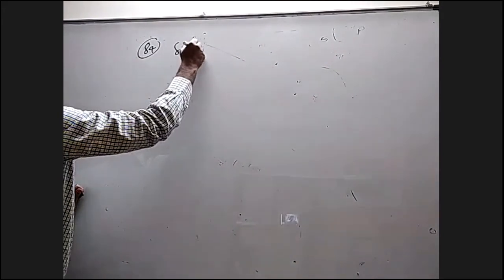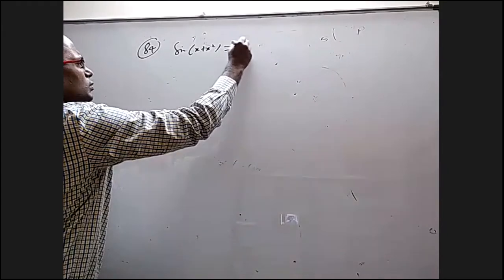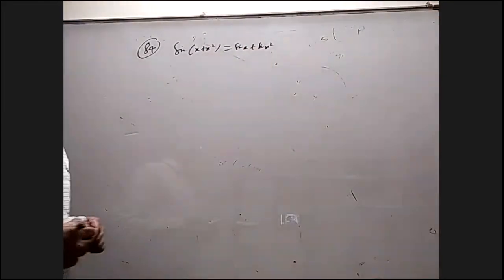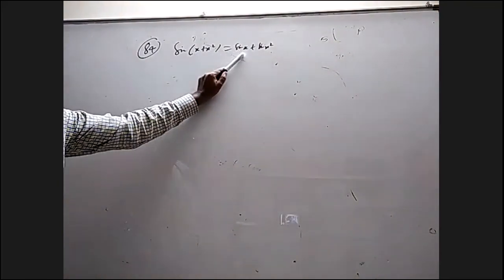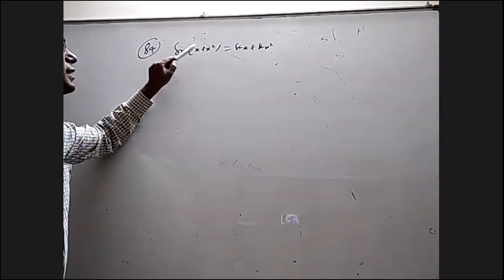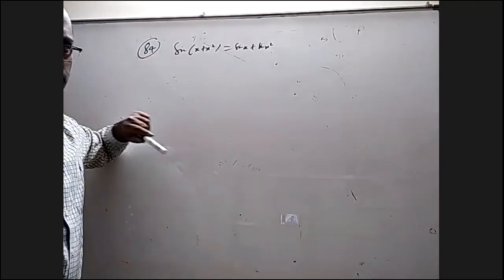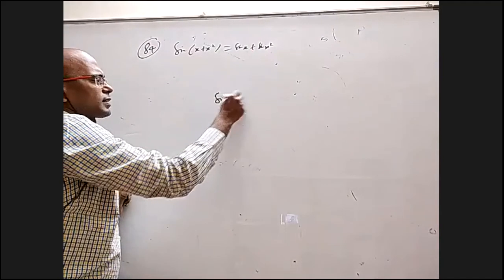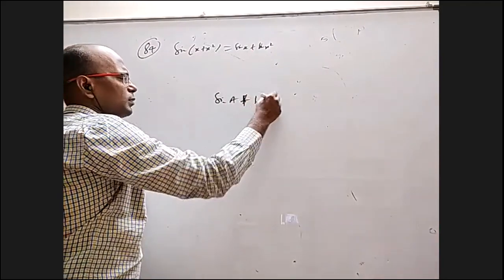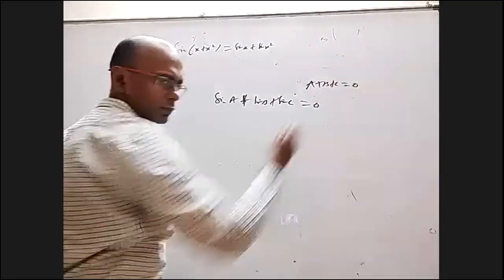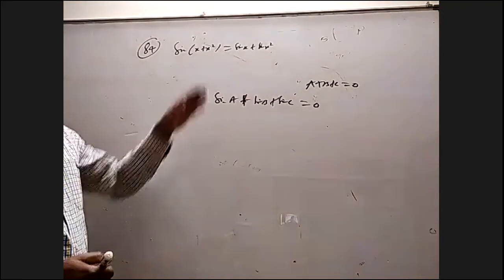Okay, so 84, the question is, I think, sine of x plus x square is equal to sine x plus sine x square. You can apply the sin C plus sin D transformations here, and here sin theta you can write as 2 sin theta by 2 cos theta by 2. Almost the same. Actually, if you bring this to one side, it is like sin A plus sin B plus sin C equal to 0, where A plus B plus C is 0. Why? If you bring this to that side,